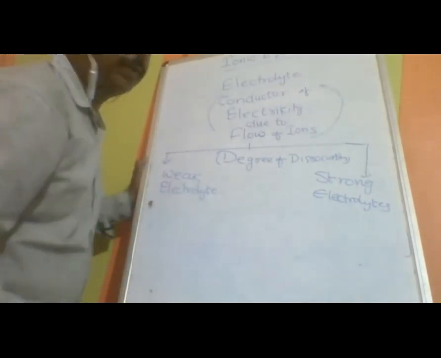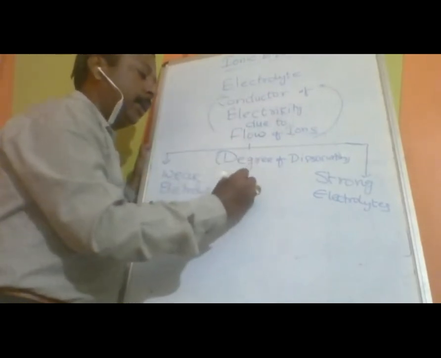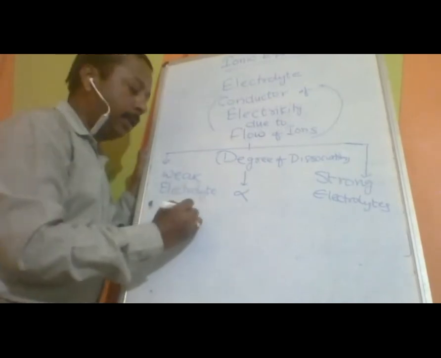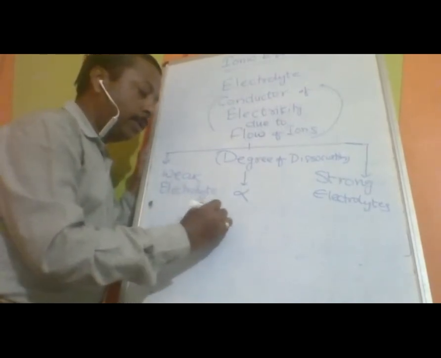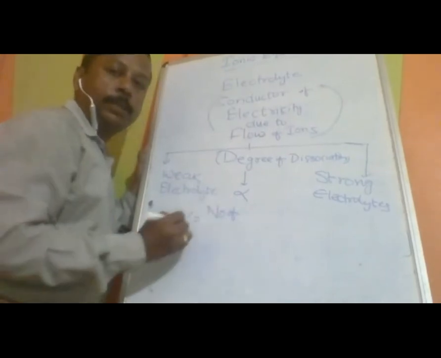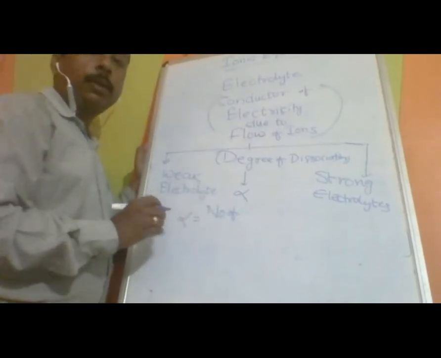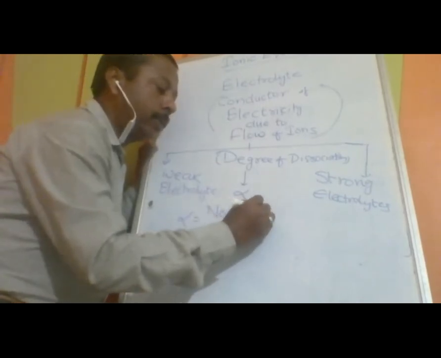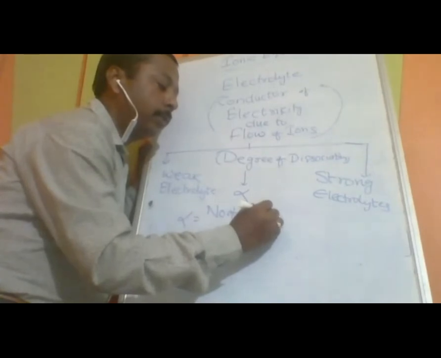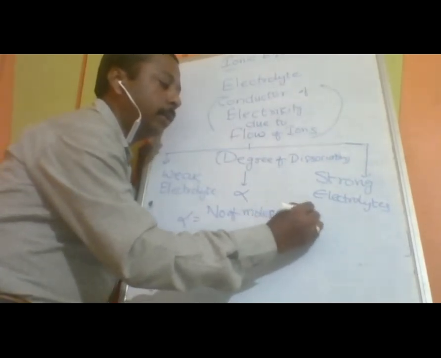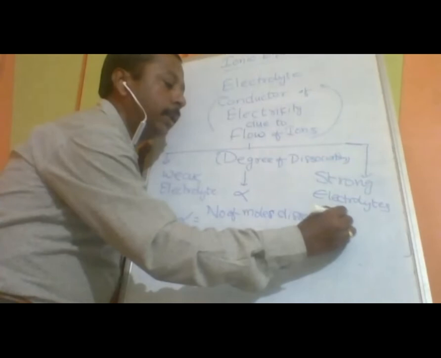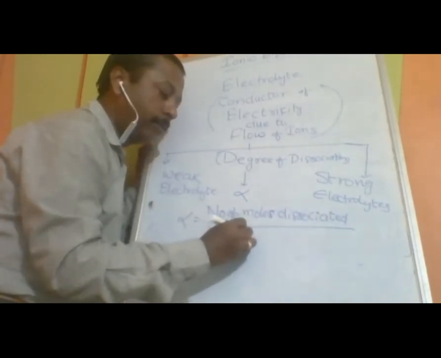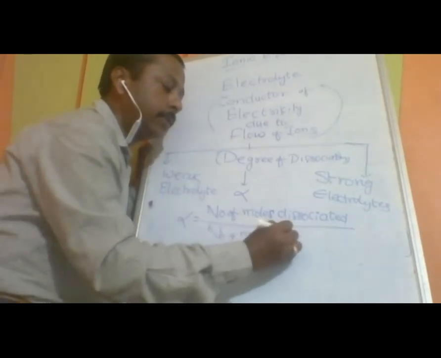What is the degree of dissociation? It is denoted with alpha. Alpha is equal to number of moles dissociated divided by number of moles dissolved.